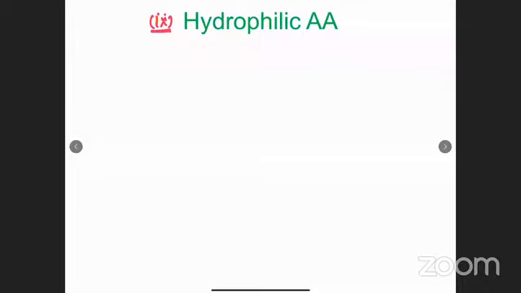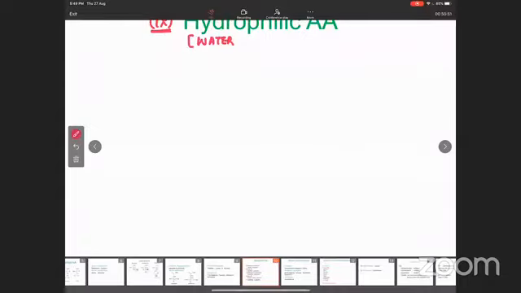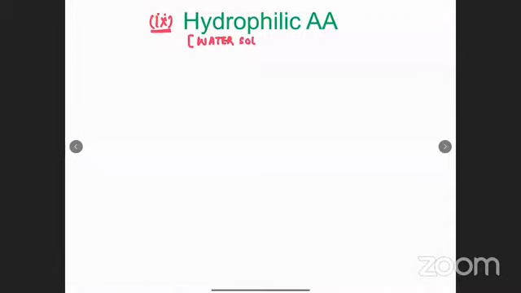Hydrophilic means water soluble. In other words, it is also called polar amino acid. So polar, water soluble, hydrophilic, all the three terms are same.